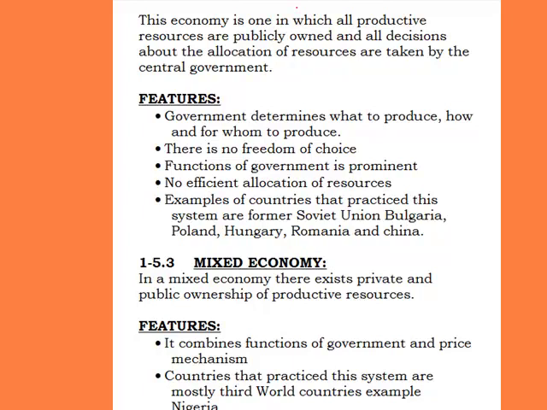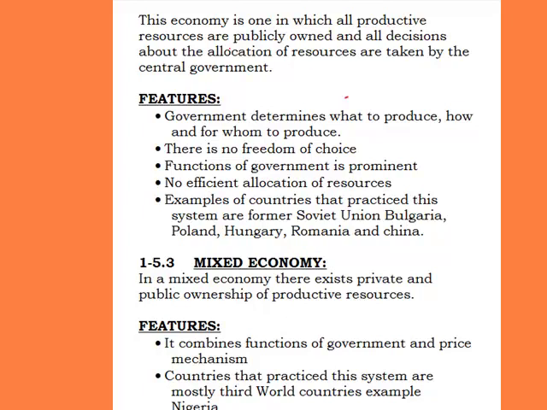In this kind of economic system, all the resources in that economy are publicly owned. What do we mean by publicly owned? It means the government controls all the resources in that economy: what to produce, how to produce, and for whom to produce. How resources are allocated is a primary function of government. This is a sharp contrast to that of capitalism.